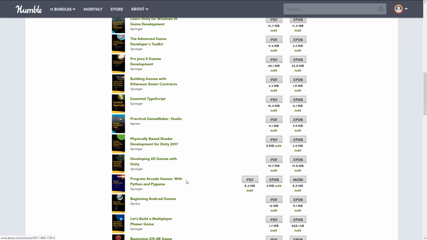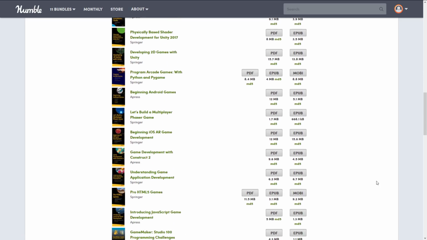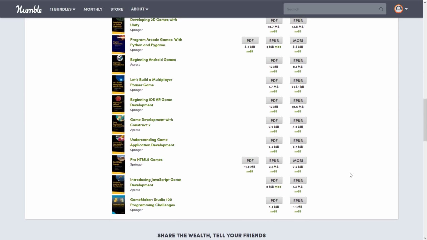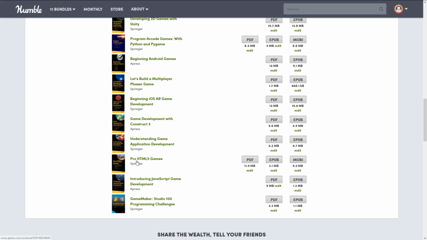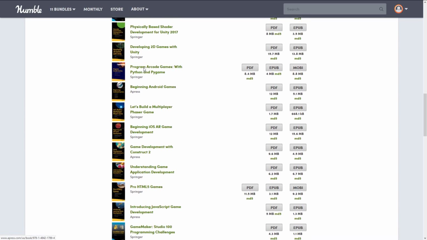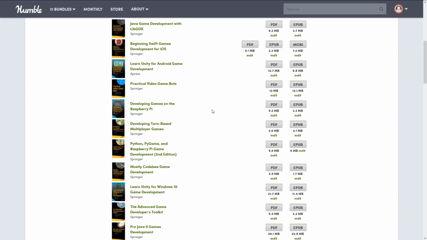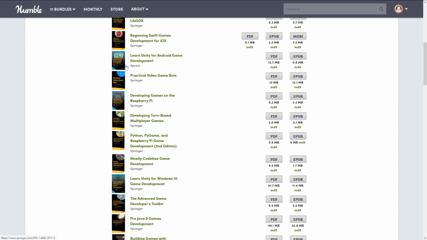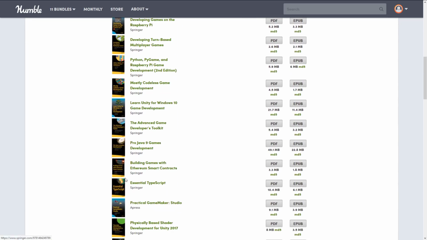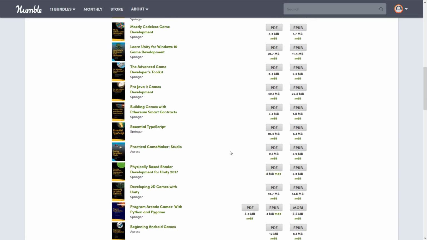However, this last one here, program arcade games with Python and Pygame, also includes the Mobi. Pro HTML5 games includes the Mobi as well. And then interestingly, some of these are tagged as being Springer, whereas some of them are APress. So if you actually know the answer of why some are Springer, why some are APress, is it an acquisition and a rename? I'm actually kind of curious why they're split, because on every single cover you'll see Springer there, but you'll see in the bottom corner, it's APress. So I'm not really sure what's going on there, but it is interesting nonetheless.